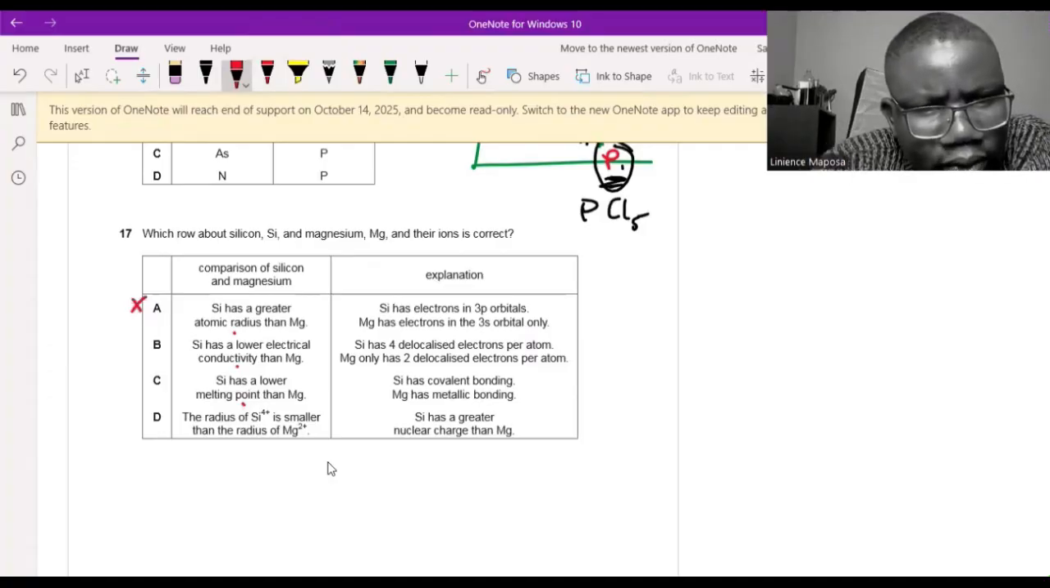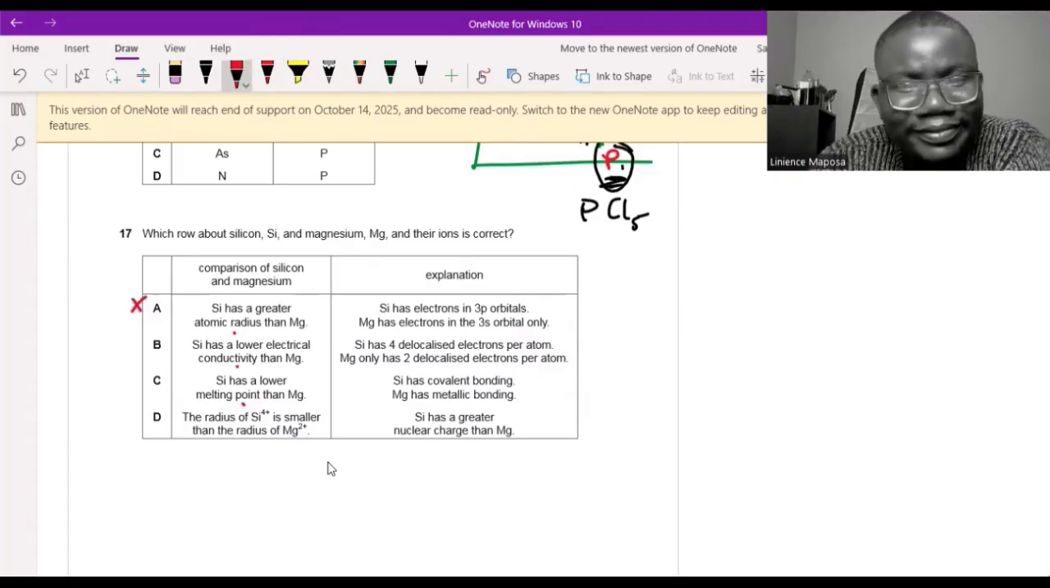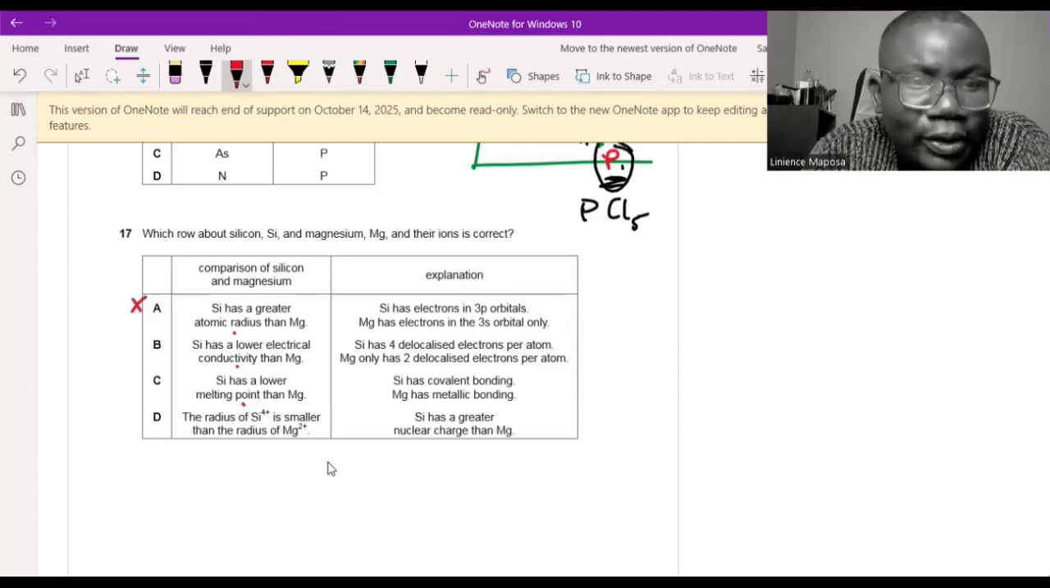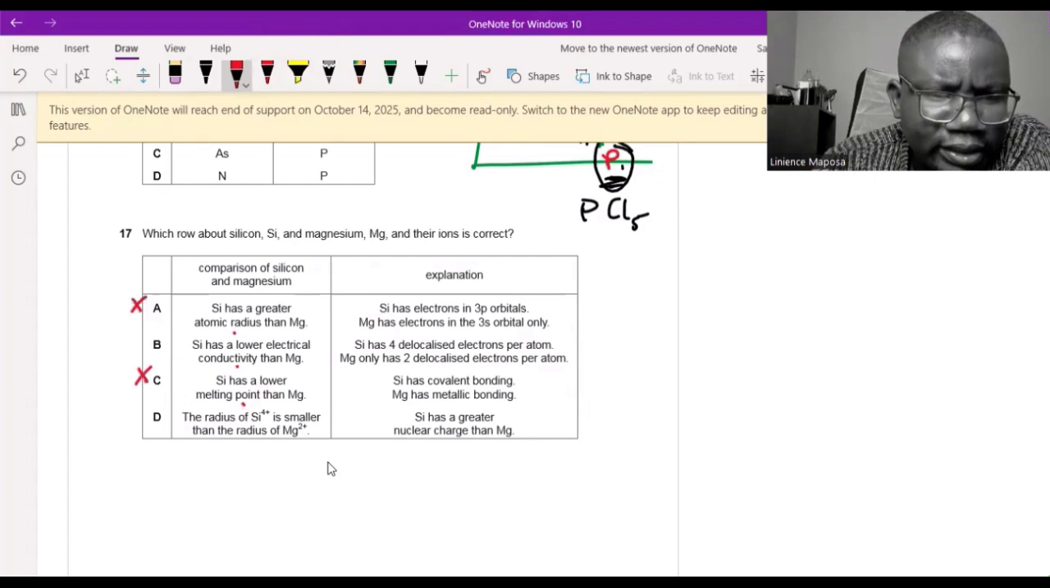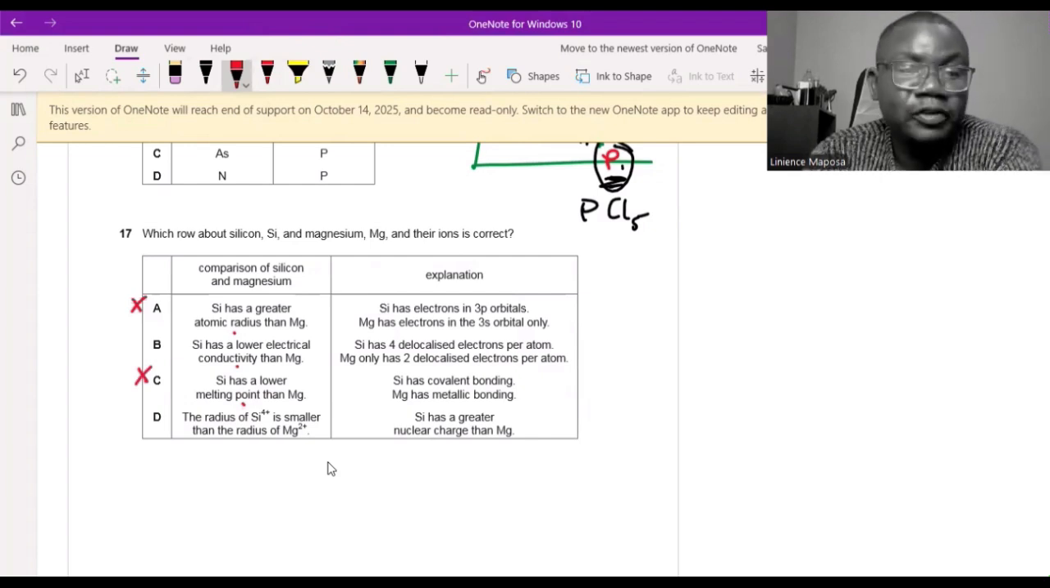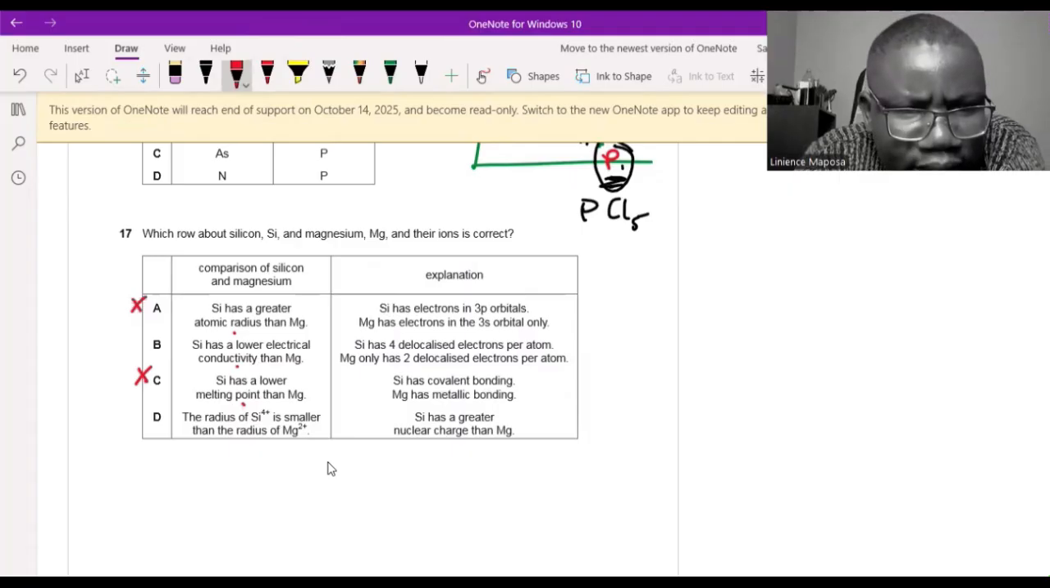Silicon has a lower electrical conductivity than magnesium. That's correct. Silicon doesn't conduct electricity like magnesium. Magnesium is a metal, silicon is not. All right, C: silicon has a lower melting point than magnesium. No, it's a giant covalent structure, it's got a higher melting point. So if you have to guess between B and D, 50-50 here. But don't just jump to guessing.